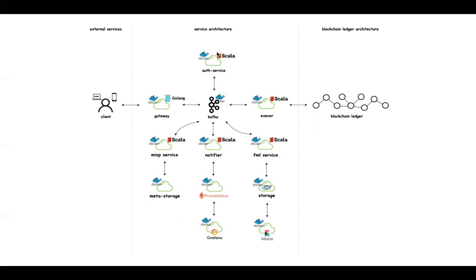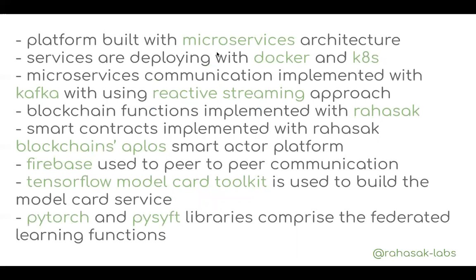Let's have a closer look at this system. We built this platform with a microservice architecture. Services can be deployed in a Kubernetes-based environment. Microservice communication is handled with Kafka-based streaming using a reactive streaming approach. To implement the blockchain platform, we have used a blockchain called Rahasa. Rahasa is a blockchain system that we have built, by another of our researchers. Rahasa's main goal is to integrate blockchain with enterprise applications like big data, IoT, and cloud applications. That's the blockchain system we use to build the luunu platform.